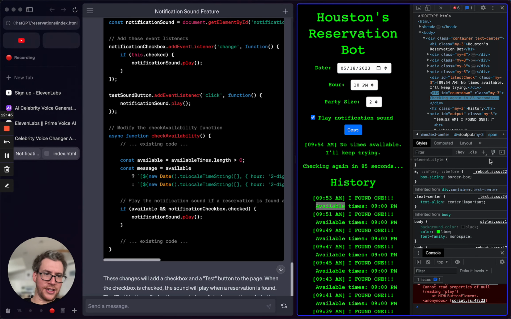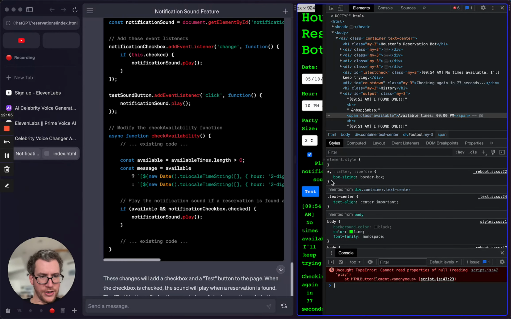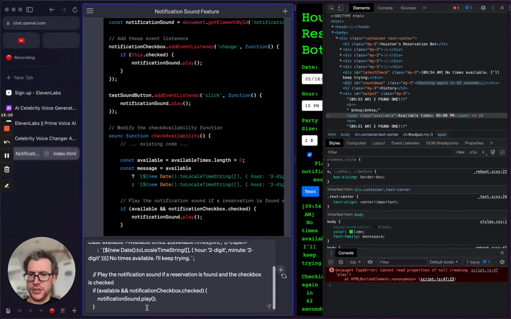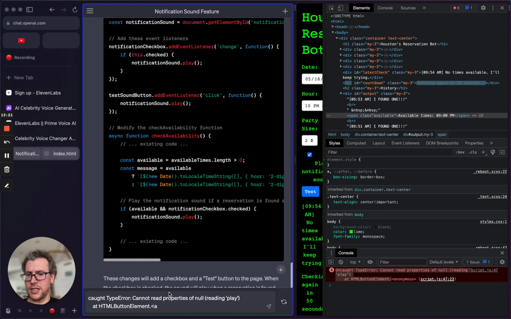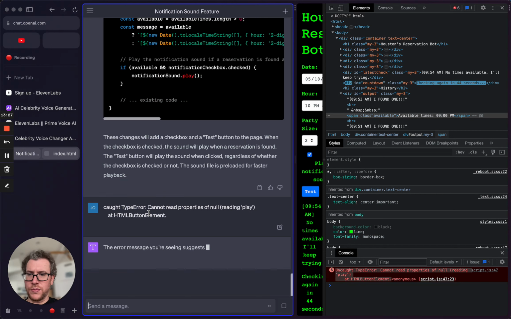The first thing I'm going to do is check the console, because that's usually where all the errors appear. So let's check that out. We have an error here. Cannot read properties of null. So I'm going to tell this to ChatGPT and see if it can give me something. I'm just going to copy this error and paste it in. I don't even need to give it any context. I just put this in, and it usually gives me some sort of answer.